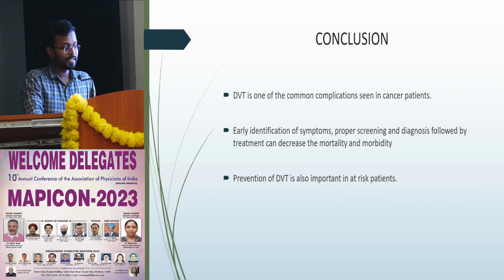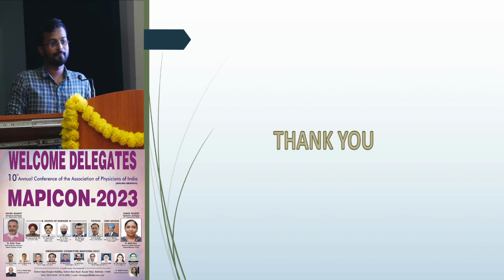Conclusion. DVT is one of the common complications seen in cancer patients. Early identification of symptoms, proper screening, and diagnosis followed by treatment can decrease the mortality and morbidity. Prevention of DVT is important in at-risk patients. Thank you.